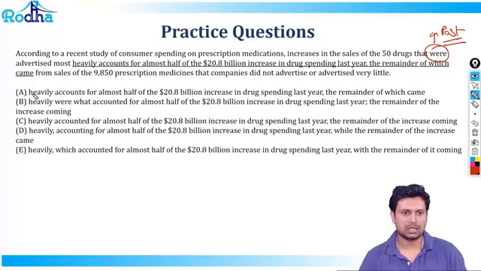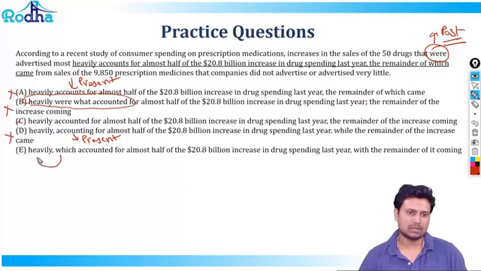First thought. Heavily accounts is present, and that's gone. Heavily were what accounted, this is very, very worded, gone. Heavily accounted could be an answer, we'll just park it. Heavily accounting is again in present, so that's gone. Heavily which accounted, so it seems that the which is referring to heavily, which is not the point to understand.